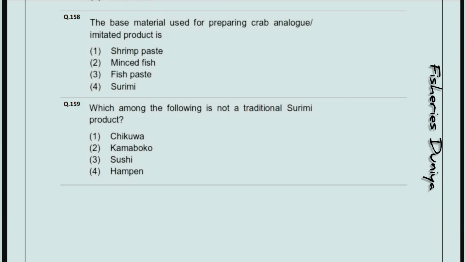Next, the base material used for preparing crab analog imitated product is. So the correct answer is option number 4, surimi. Next, which among the following is not a traditional surimi product? So the correct answer is option number 3, sushi.